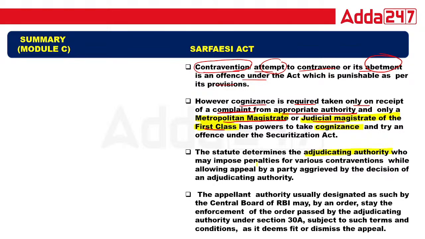And you can also appeal to the appellate body. The appellate authority is usually designated by the Central Board of RBI. That is important. The appellate authority can stay the enforcement of the order passed, subject to the terms and conditions as it deems fit, or dismiss the appeal. It means the appellate authority has a right to enforce the order, dismiss the appeal, and whatever else it wants. Okay, this is important.